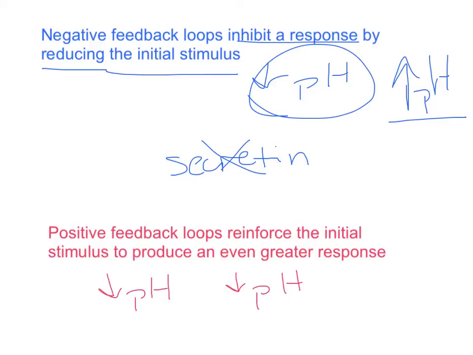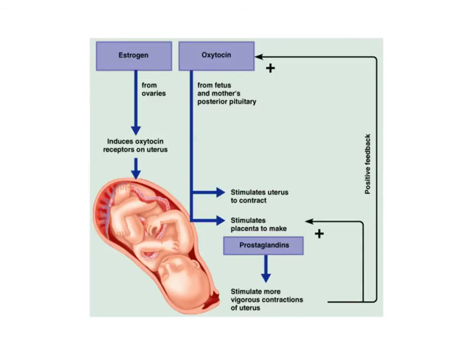Another one that would apply to all mammals would be oxytocin. Oxytocin is the hormone that's responsible for milk letdown in mammals. The suckling response from the offspring of the mammal encourages more milk to be let down. So the oxytocin releases the milk, and the suckling then causes the release of more oxytocin, so you release even more milk. If you look here, this is an example of a positive feedback loop, again with oxytocin.